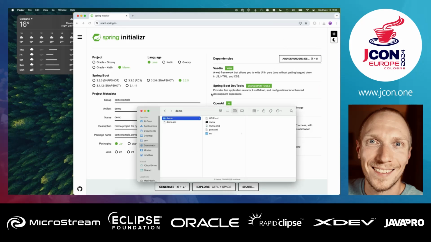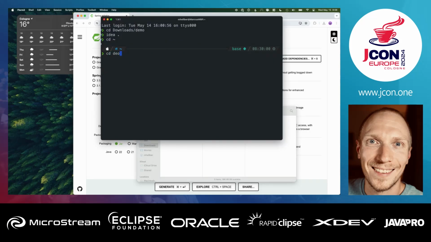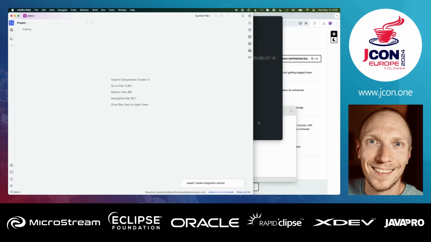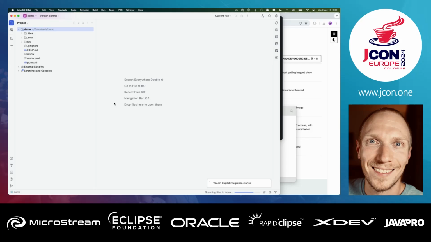This will generate a Maven project. I'm going to open this up in my terminal, go to downloads and demo. I'm going to open this in IntelliJ IDEA. You can use any IDE that you prefer, of course, but I happen to like IntelliJ, so that's what we're going with today.